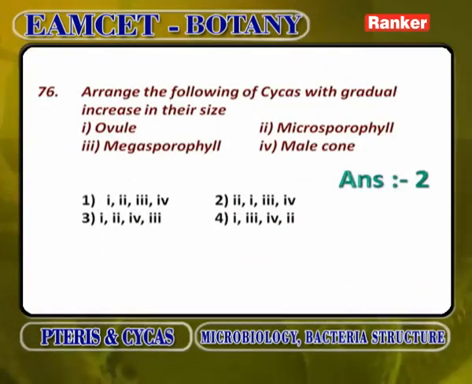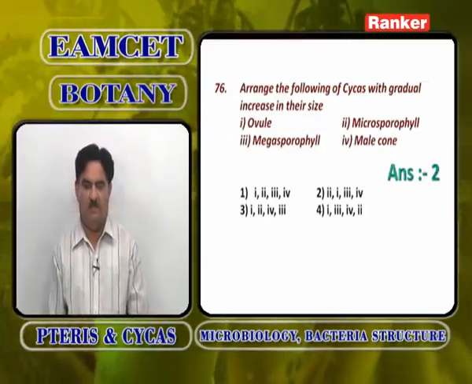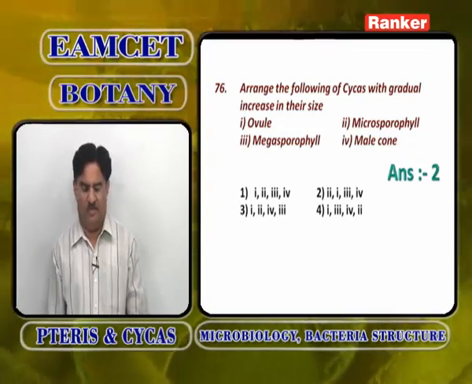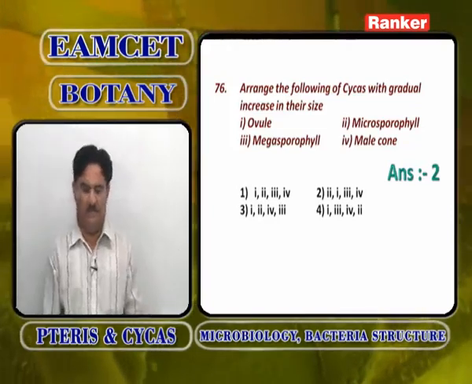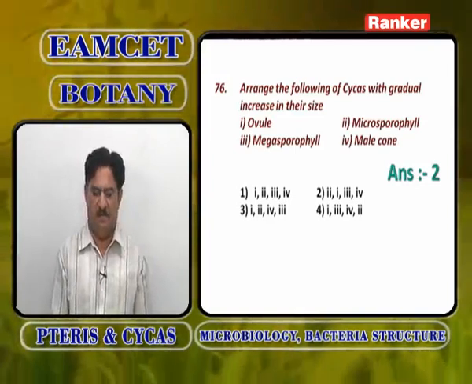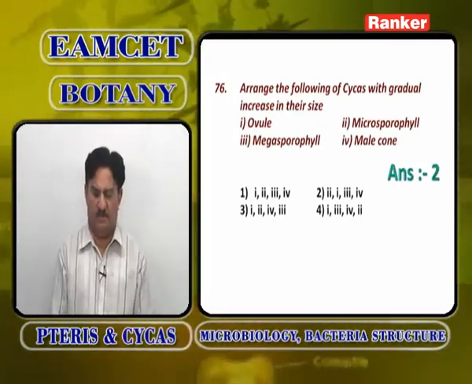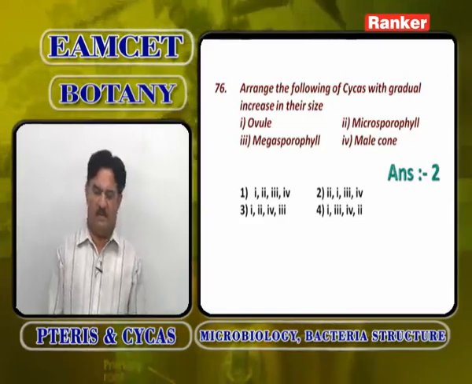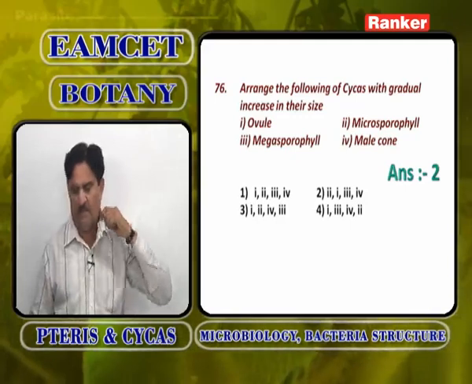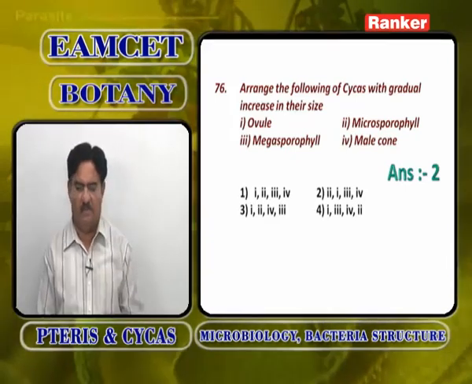Arrange the following in Cycas with gradual increase in their size: ovule, microsporophyll, megasporophyll, male cone. First the microsporophyll will be smallest, then a little bit more in size is the ovule, then a little bit more than the ovule is the megasporophyll, and above all the largest is the male cone.